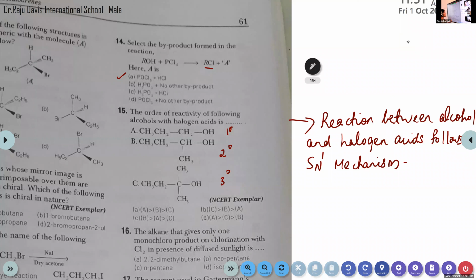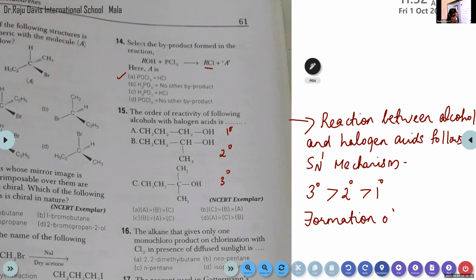And what will be the order of these primary, secondary, and tertiary alcohols in the SN1 mechanism? We have learned the order. Tertiary is greater than secondary, which is greater than primary. What's the reason? Formation of carbocation takes place in the first step, right?